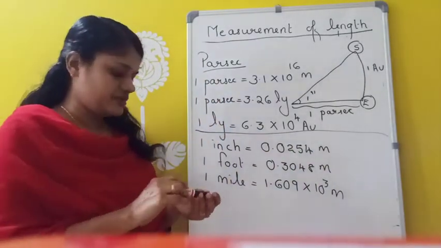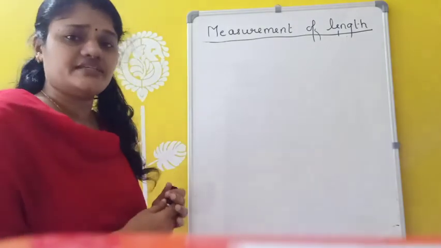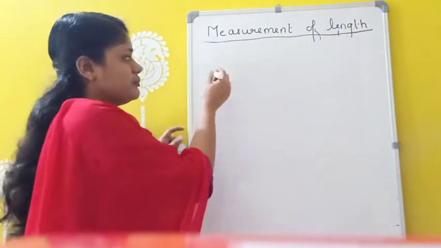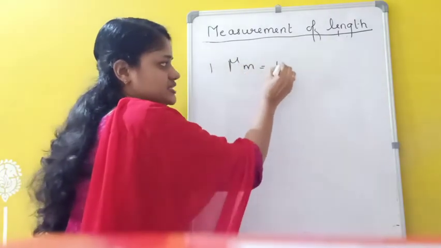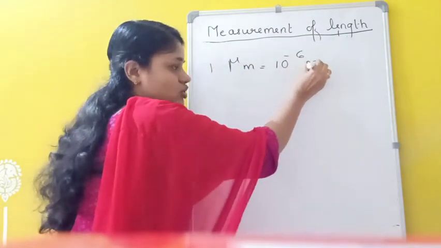Clear? Now, very small distances can be measured in some other units called micron. That is, 1 micrometer equals 10 raised to minus 6 meter. A smaller unit of length.